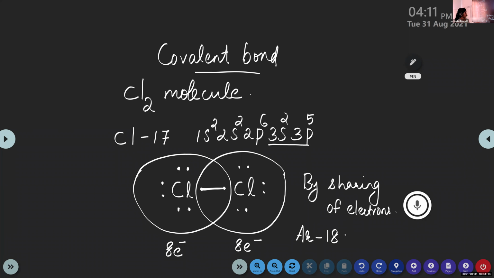Here the total number of electrons in the outermost shell is 8 electrons. So it will be equal to the electronic configuration of argon. Now it's stable, right? This is clear, children? Yes, ma'am. Okay. Then we are moving to the next slide.